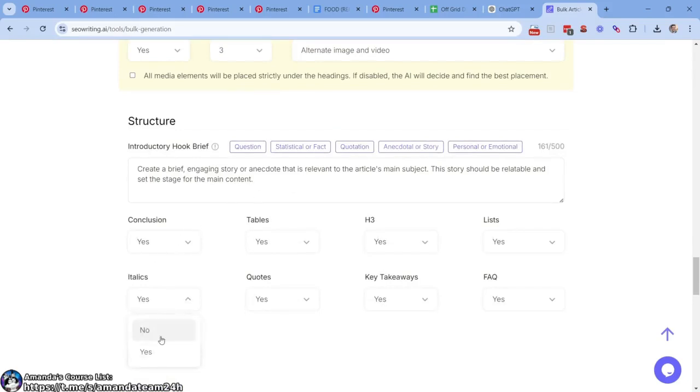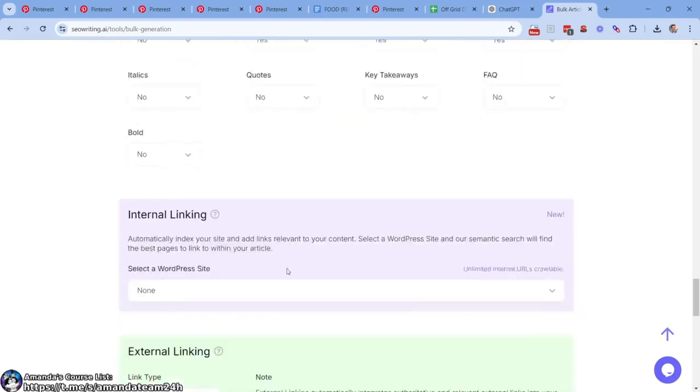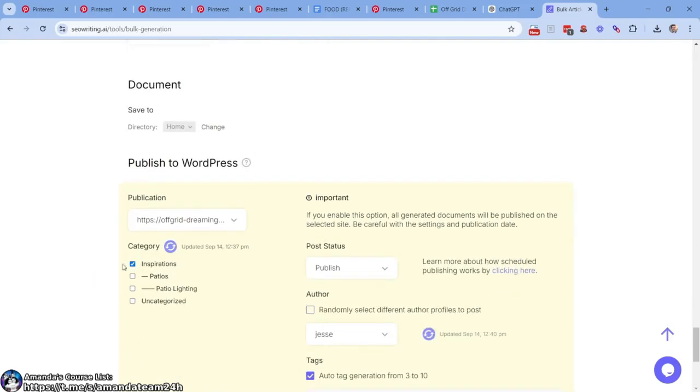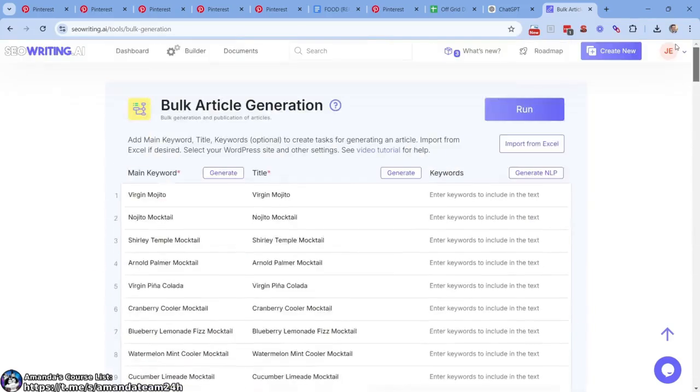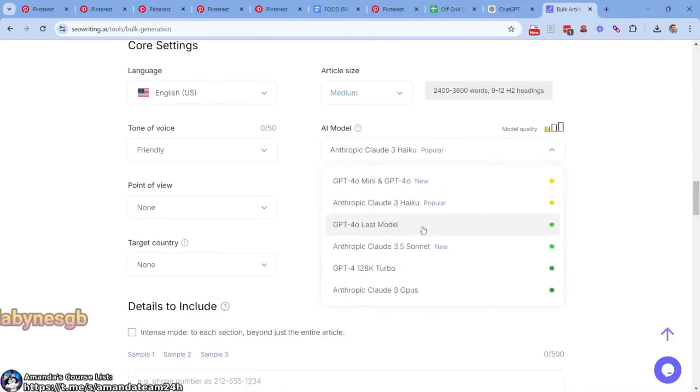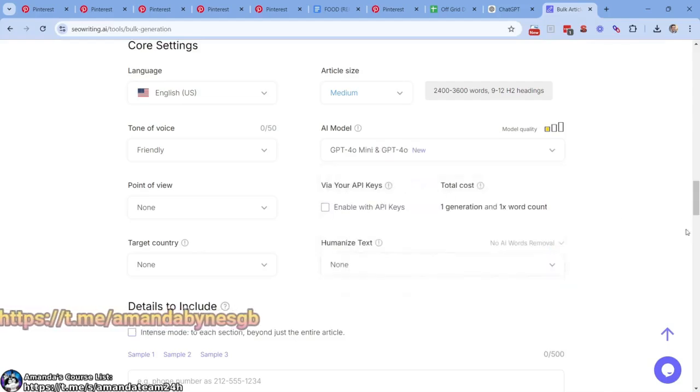Anecdotal story. We can say no. So first we need to run out the URLs. Quotes, nah. Key takeaways, nah. All right. What else do we have? Publish. We're going to do this one. Inspirations. Looks good. I think that's all we need. Let's think here. Anything we're missing? We could do GPT. Not that one. We could do, this is the old school. I always loved it. I don't think there's anything wrong with it.